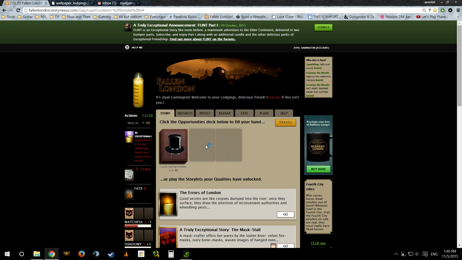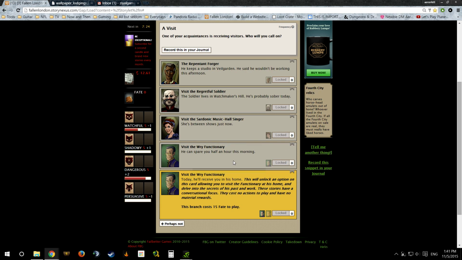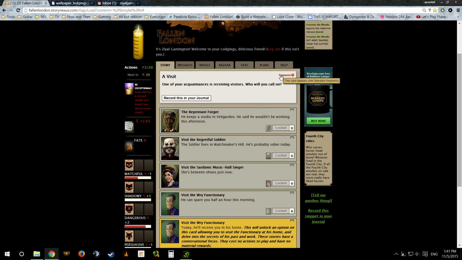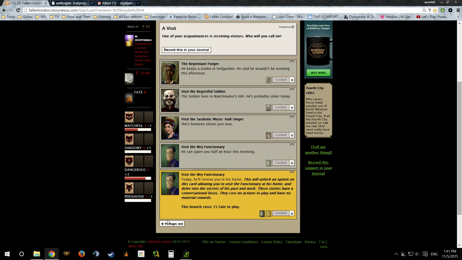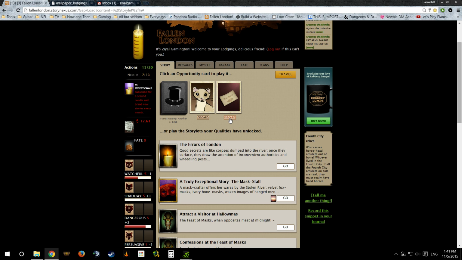So pretty much at this point, we have ourselves a couple of cards in our opportunity hand, and let's click the button. Since we have more spots open, we can flip a couple of them at a time. I can tell you right now, from experience playing this game, that this visit card is pretty much not going to be usable because we haven't met any of these people yet. When you first start out the game, you'll run into this a few times where it's like, I can't use this, and you're going to want to hold on to it for a while sometimes. But I can tell you that one in particular, until you meet any of those characters, no point in keeping it.